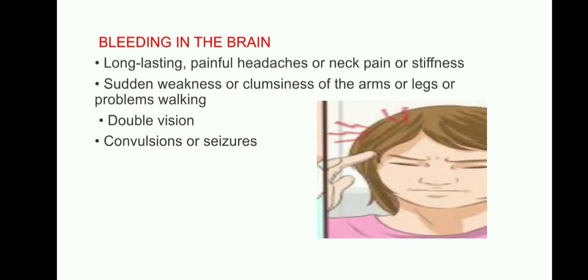Bleeding in the brain: long-lasting painful headache or neck pain or stiffness, sudden weakness or numbness of the arms or legs, or problems walking. Double vision, convulsions or seizures we will see when the child is suffering with bleeding in the brain.